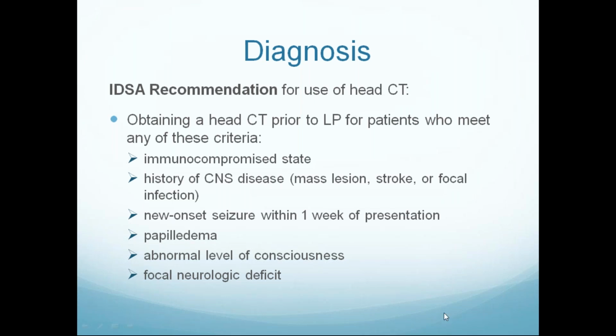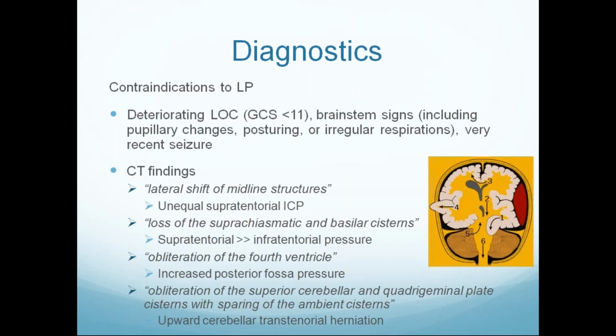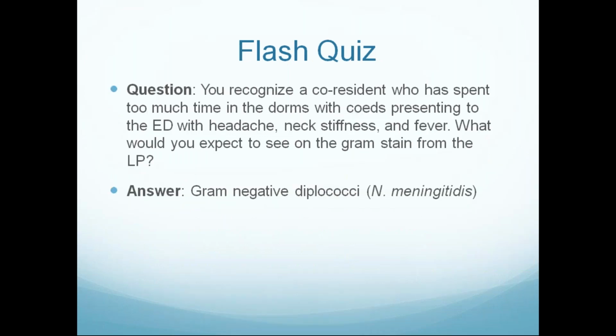If a patient has severe loss of consciousness or is in deep coma, we have to suspect raised ICP, and that is a contraindication. A GCS score less than 11, or a CT showing midline shift, lateral shift, or any mass lesion in supratentorial or infratentorial spaces, is also a contraindication. If you do lumbar puncture in those patients, there will be brain herniation, leading to sudden death.